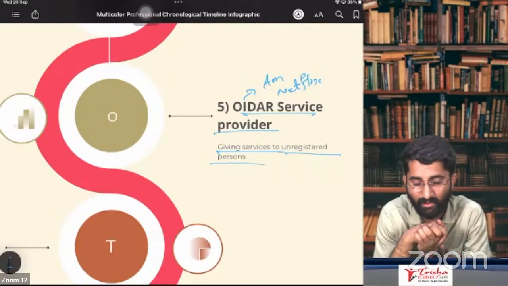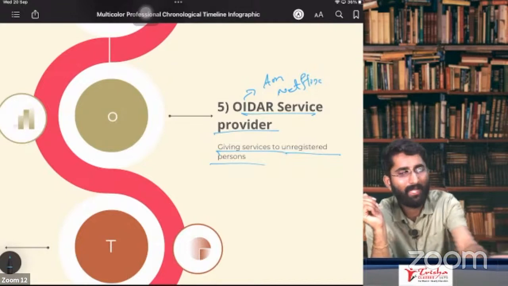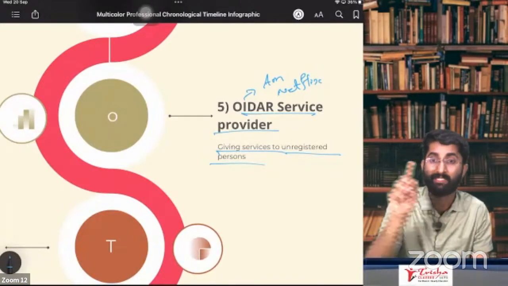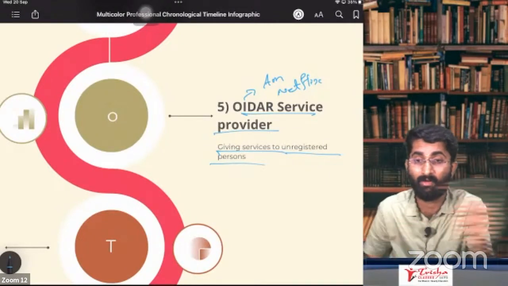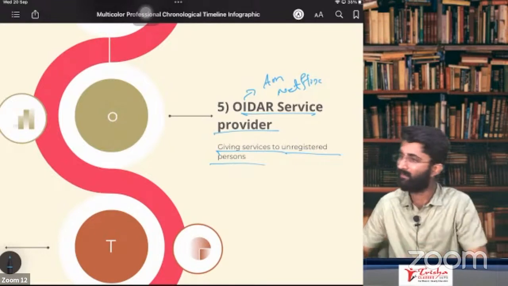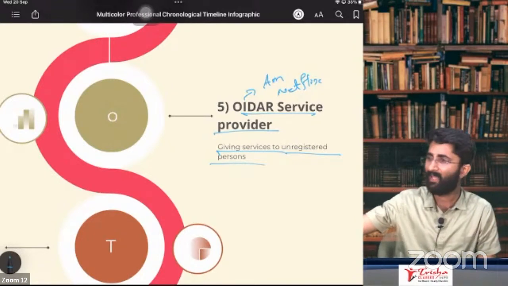What did the government tell now? OIDAR, you can do the business here. If you are selling to the unregistered person, then you have to take the registration and pay the GST. If you are selling to the registered person, don't worry, we will catch the registered person. They have to pay under RCM.